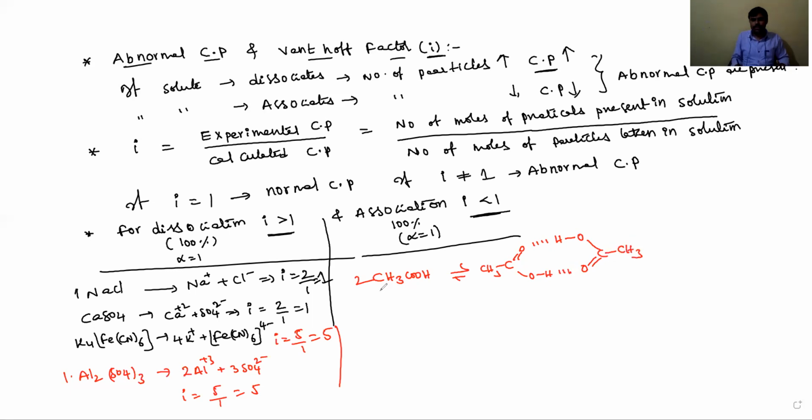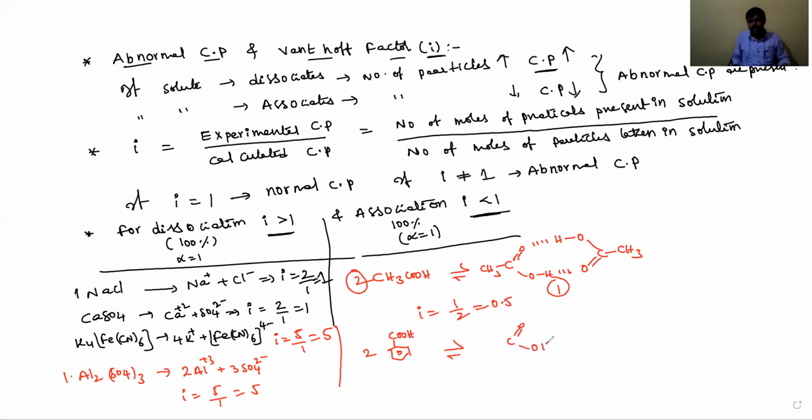Okay, students, now 2 becomes 1. So in this case, 2 molecules are converted into 1 molecule, then i is equal to 1 by 2, equals 0.5. And benzoic acid also, 2 moles of benzoic acid in benzene solvent undergo dimerization like this,